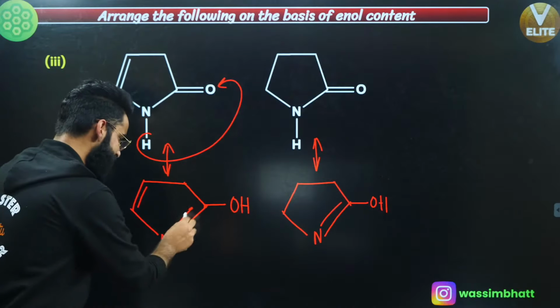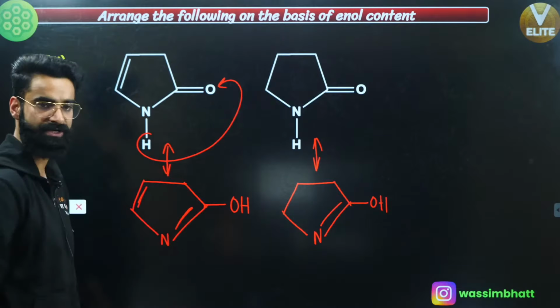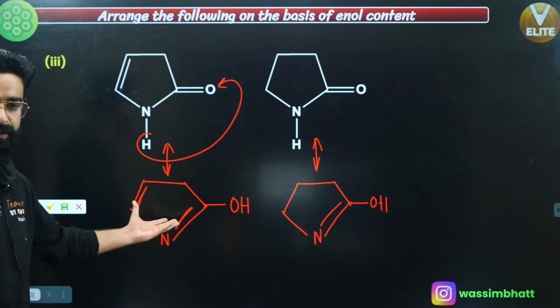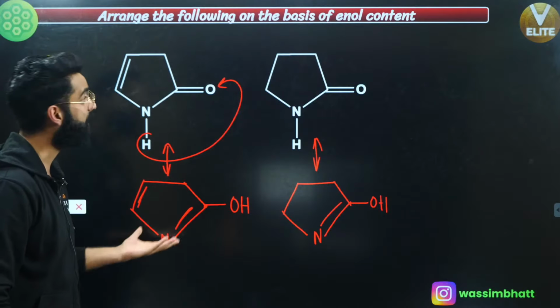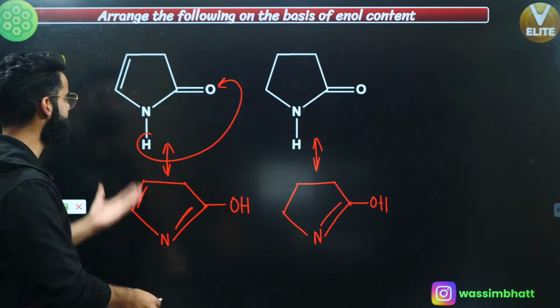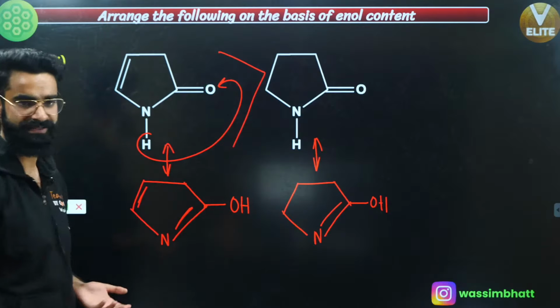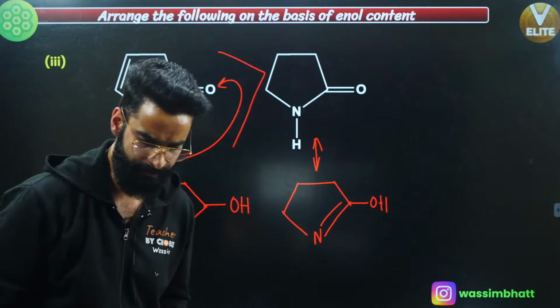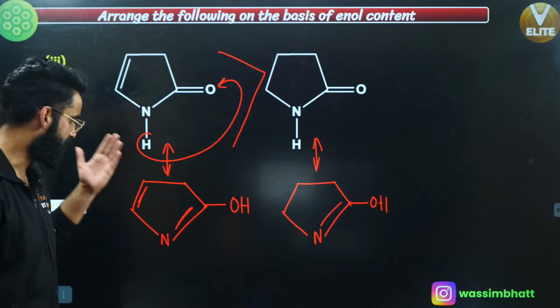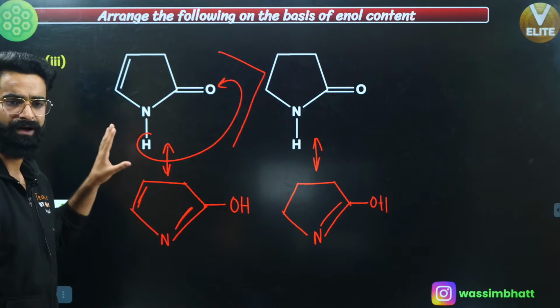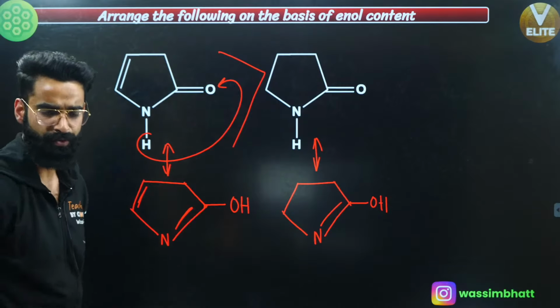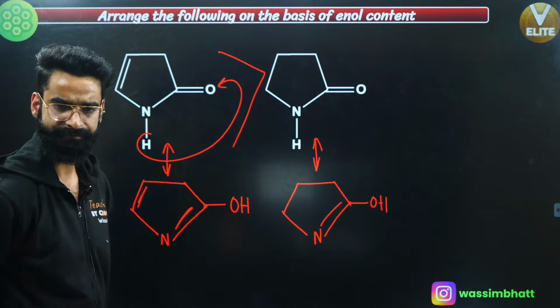Just have a look. Can I say this pi bond and this pi bond are in conjugation? They can show resonance, and wherever there is resonance, stability will be more. So definitely the percentage of enol content in the first one is going to be greater than that of the second one. Yeah, this is going to be the order. Because of the conjugation, the enol of the first one is more stable than that of the second one. So I can say the enol content in the first one is going to be more than that of the second, as simple as that, right?